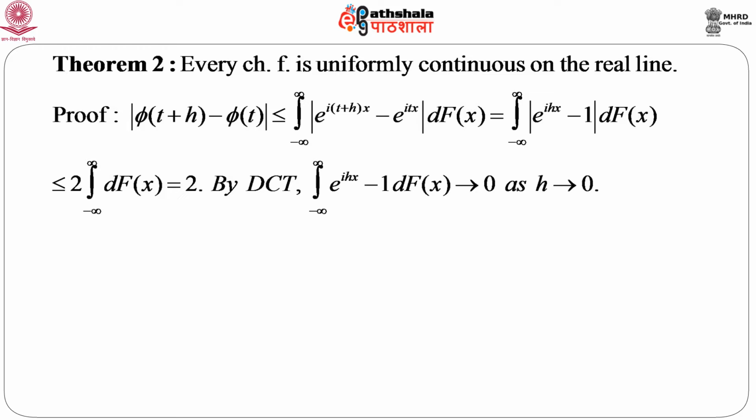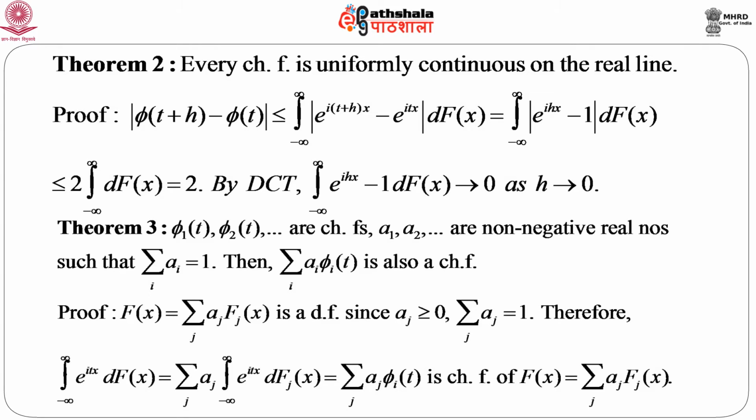Now, we just apply the dominated convergence theorem, because this function is dominated by another function. So, by using the dominated convergence theorem, or in short DCT, the integral from minus infinity to infinity of e to the power ihx minus 1, d F(x), goes to 0 as h goes to 0. So, after a little bit of manipulation, and noting the fact that this is completely independent of x and t, for every h going to 0, this is uniformly continuous on the real line. So, this is just an outline of the proof; you will definitely get the detailed proof.